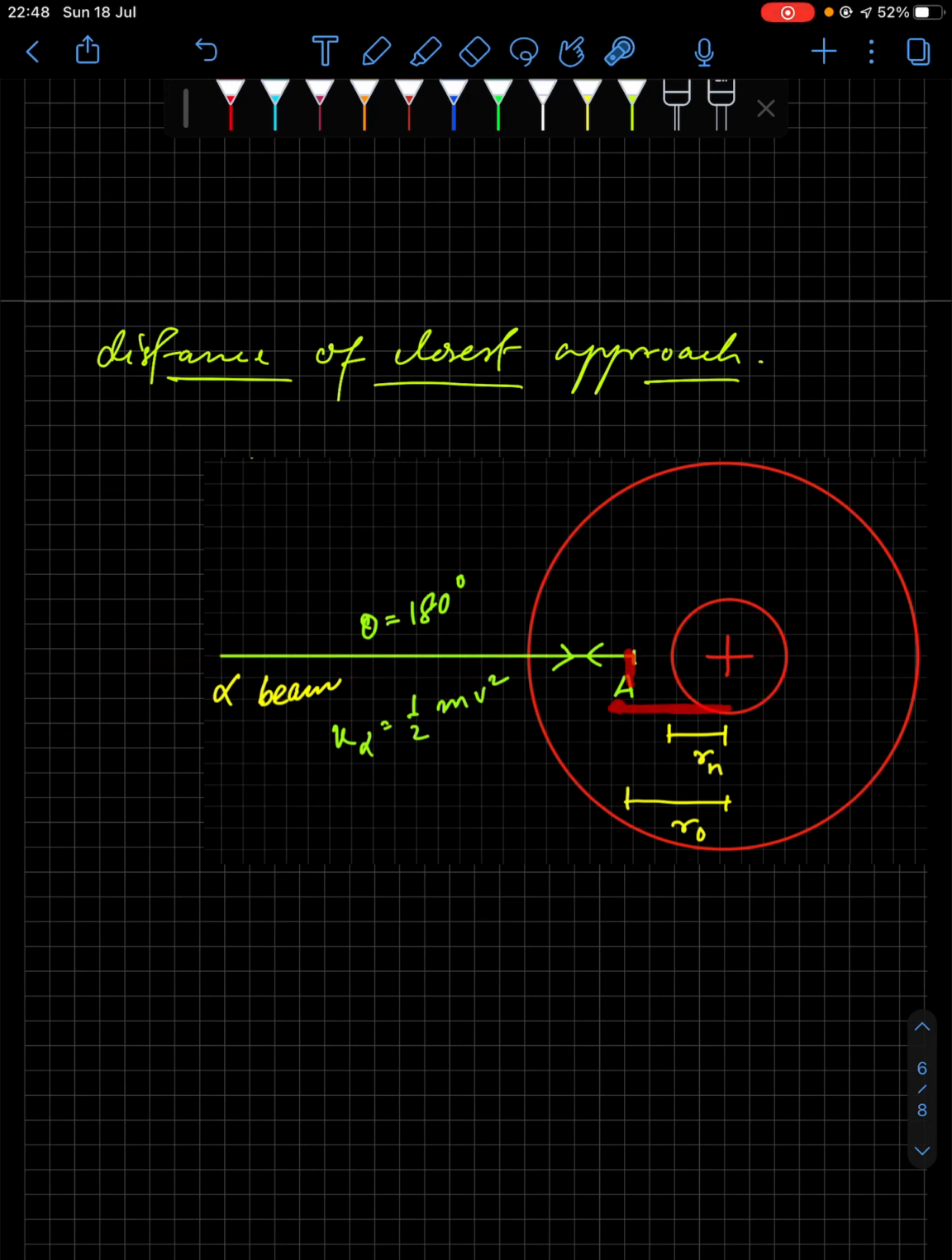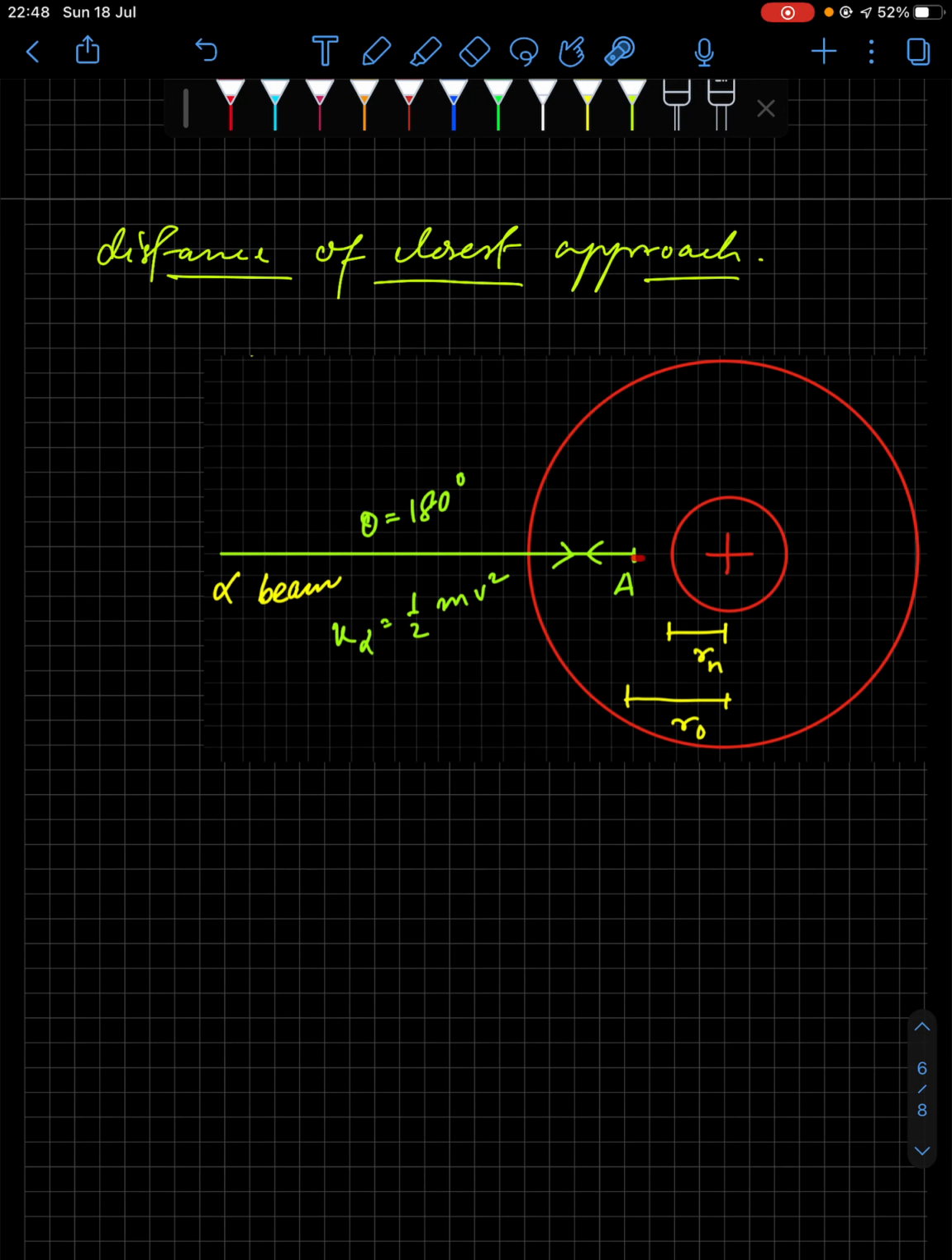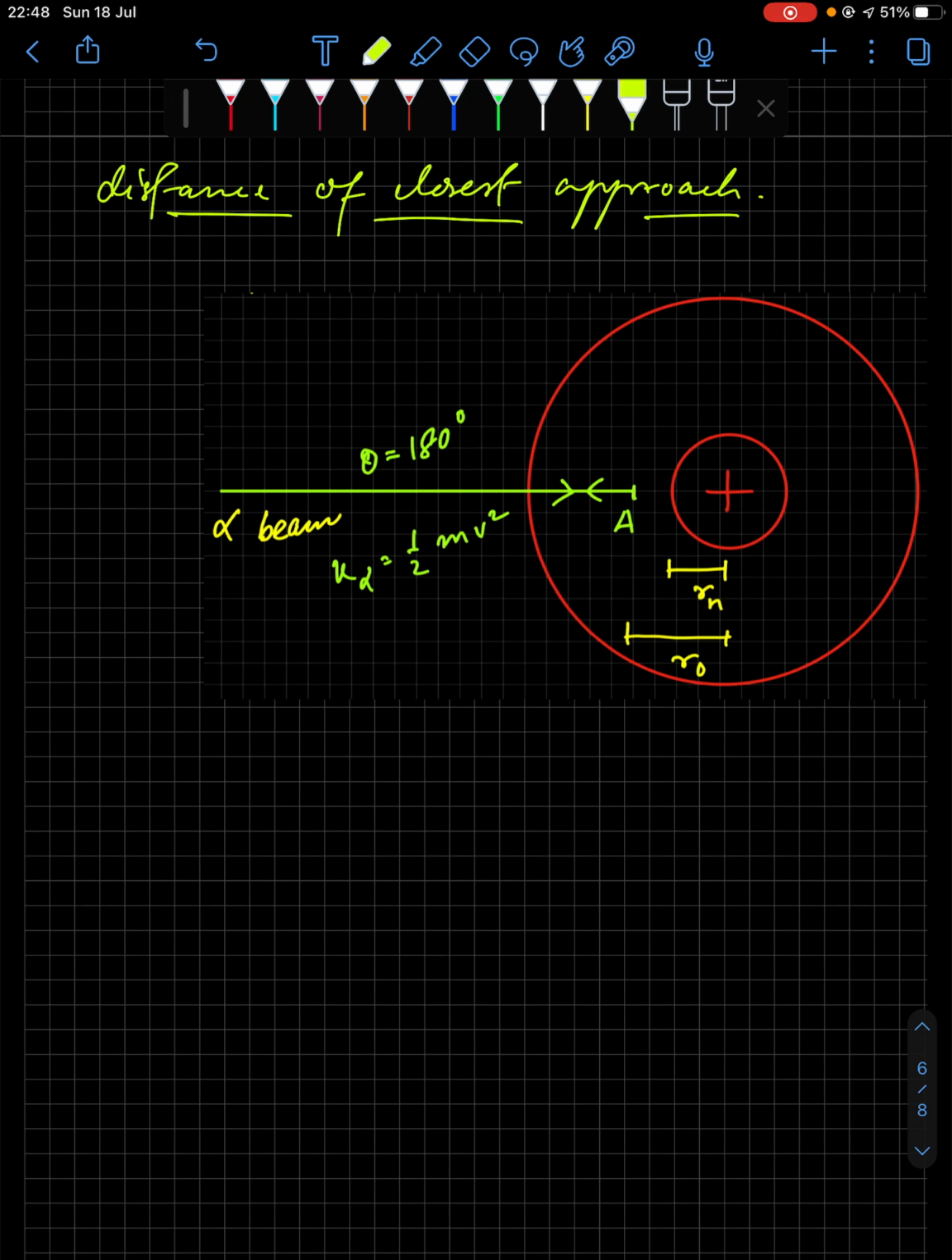Now this distance from nucleus to this point, you call this the distance of closest approach. So how do you define that? It is the closest distance between the center of the nucleus and the point from which the alpha particle approaching directly to the nucleus returns. So the relation for distance of closest approach is r0 equal to 1 by 4 pi epsilon naught, 2Ze square divided by K.